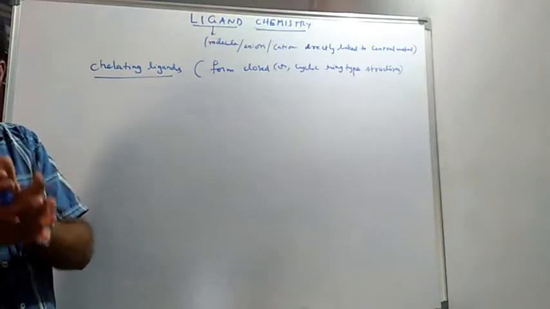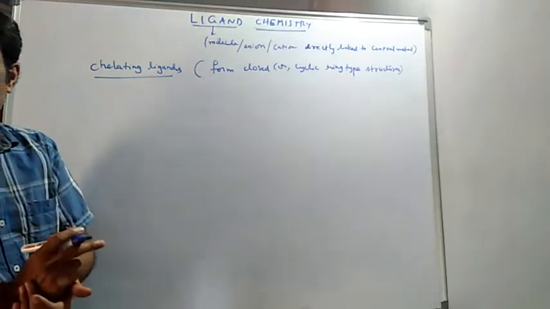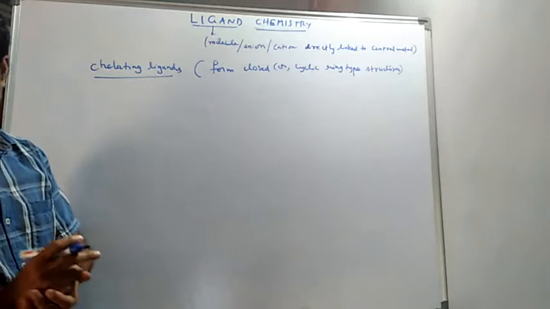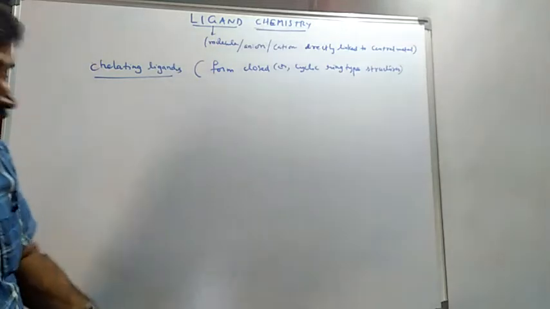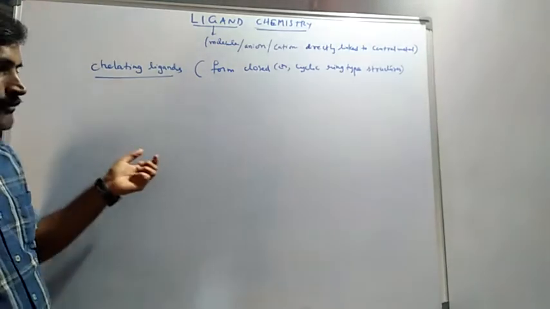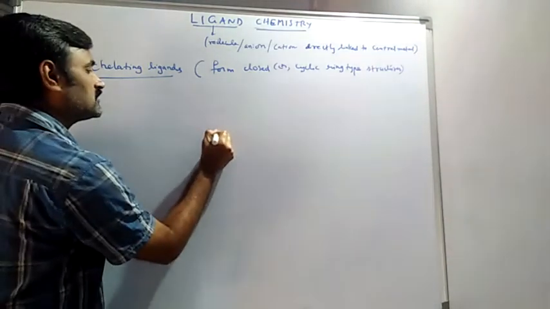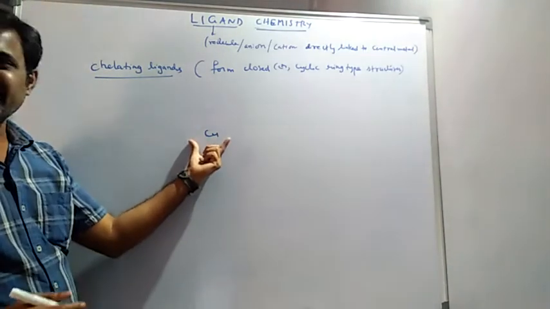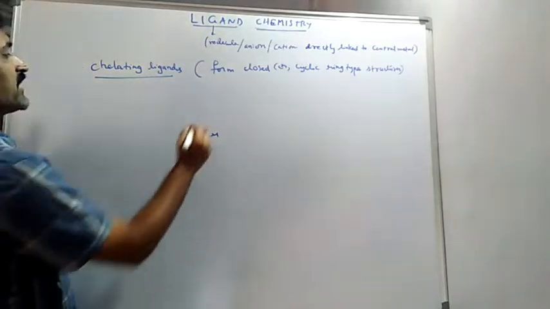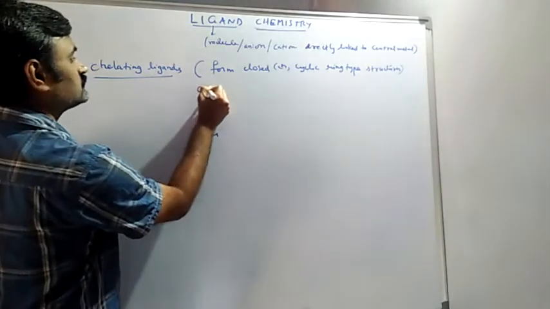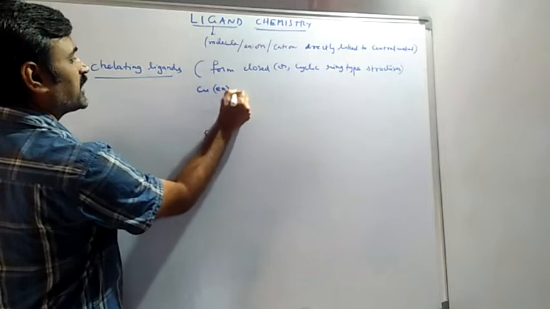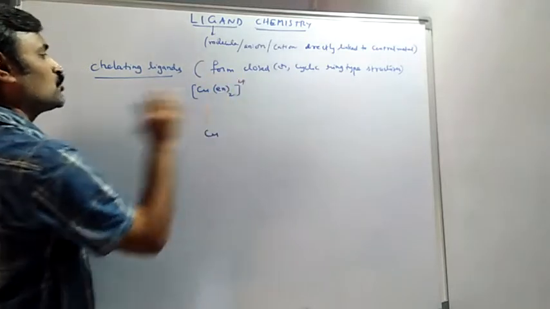Here the word chelate is a Greek word which means claw. The complex formed, for example a copper complex, if you take copper with a bidentate ligand, ethylene diamine, I have taken Cu(en) twice, 2 times.